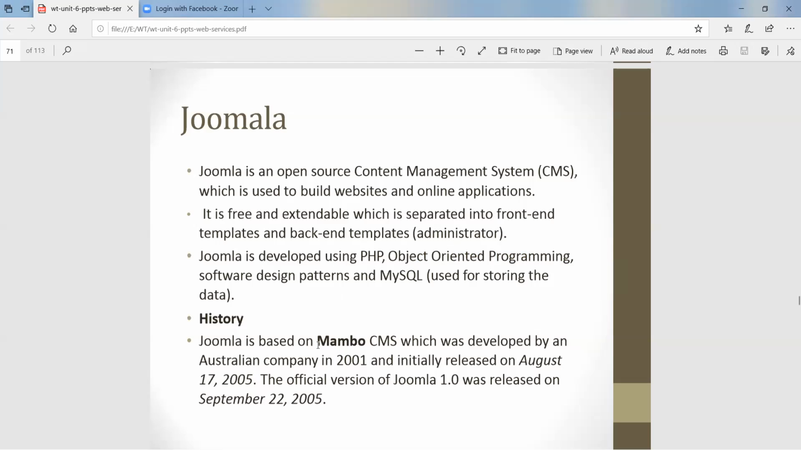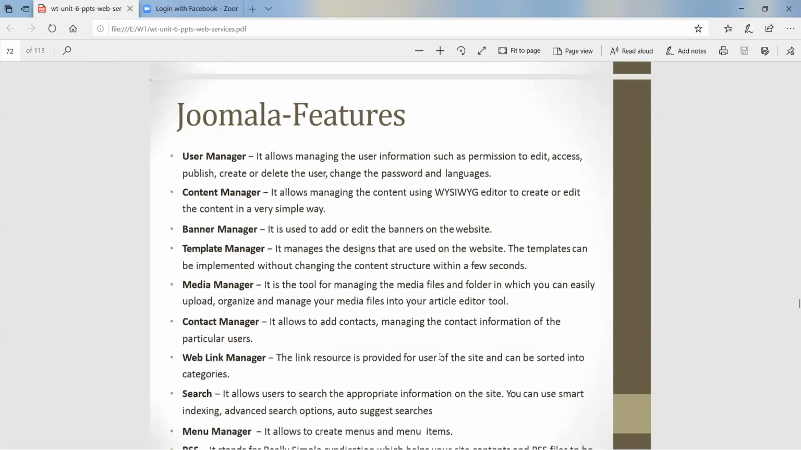History. Joomla is based on Mambo CMS, which was developed by an Australian company in 2001 and initially released on August 17, 2005. The official version of Joomla 1.0 was released on what date? September 22, 2005. Features: the same features are here, user management, content manager, banner manager, web link manager, search menu, just like your WordPress.